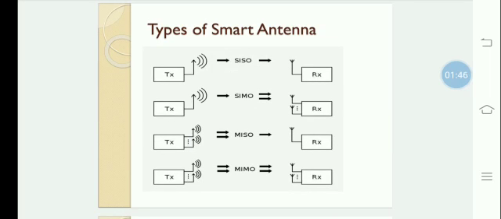The third one, MISO, that is multiple input, single output. Multiple input in the sense the transmitter has more antennas. In the receiver side, it has a single antenna. The last one, MIMO, that is multiple input, multiple output. In this case, the transmitter and receiver both have multiple antennas.